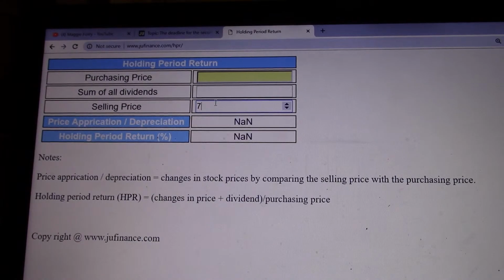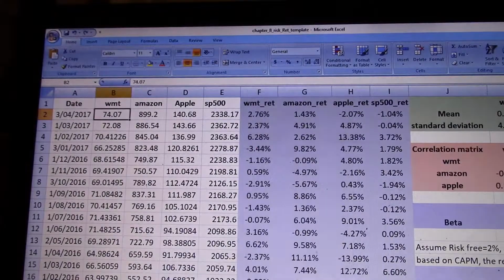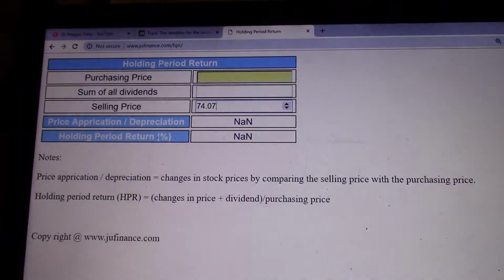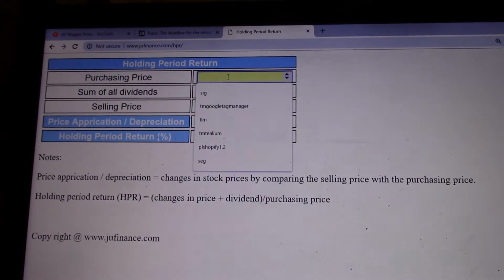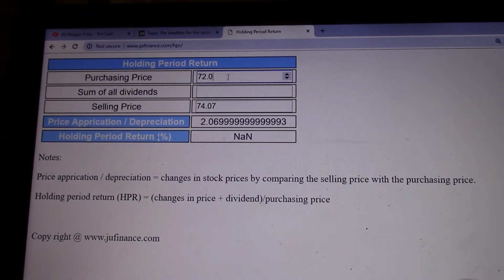We assume this is sold in April, and it's purchased in March, and then there's no dividend. Put 0 here. So you see, the holding period return is 2.76.